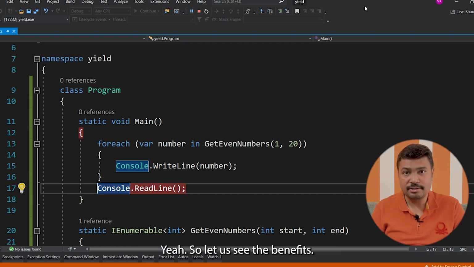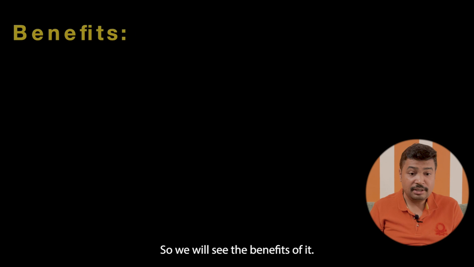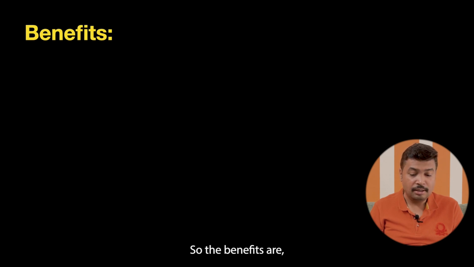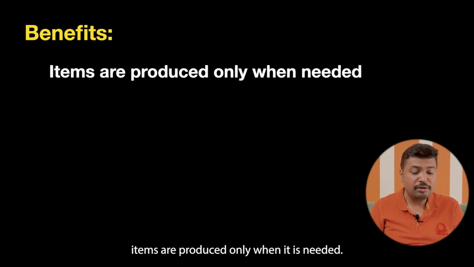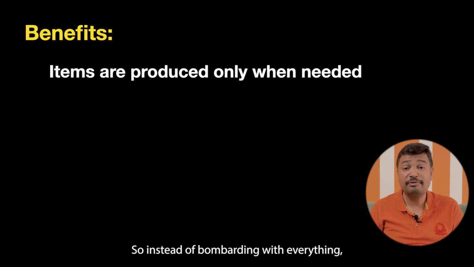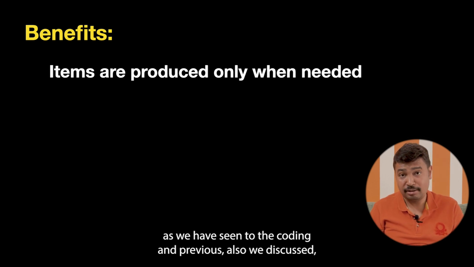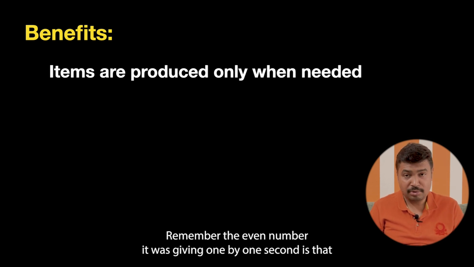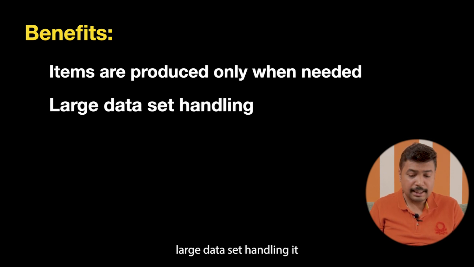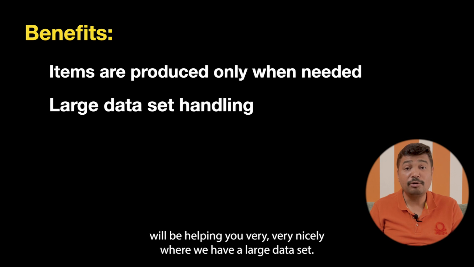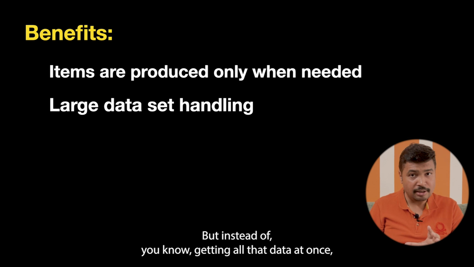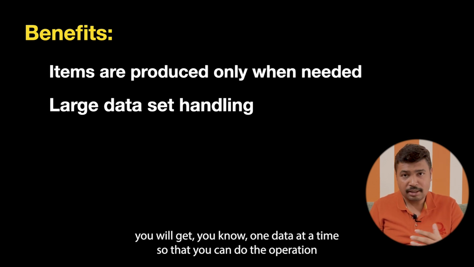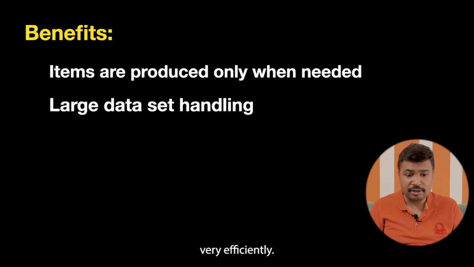Yeah, so let's see the benefits. So we'll see the benefits of it. So the benefits are items are produced only when it is needed. So instead of bombarding with everything, as we have seen in the coding and previously also we discussed, instead of bombarding everything, it will give you one value at a time. Remember the even number, it was giving one by one. Second is large data set handling, it will be helping you very, very nicely, where you have a large data set, but instead of getting all the data at once, you will get one data at a time, so that you can do the operation very efficiently.